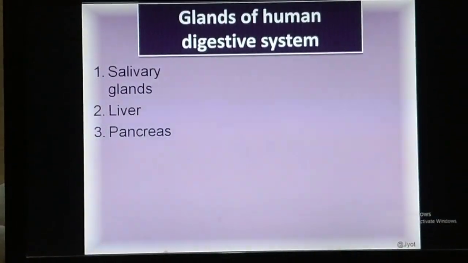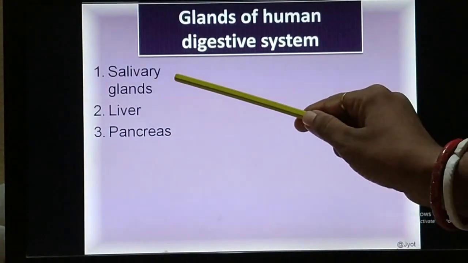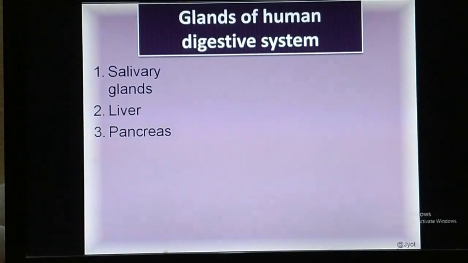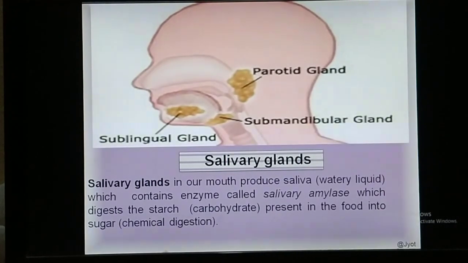Now, what are the glands of digestive system? Associated glands. Okay, so there are 3 associated glands which help in the process of digestion. So the alimentary canal and these 3 digestive glands together carry out the process of digestion. So what are these glands? Salivary glands, then liver and pancreas. Now we will discuss one by one. So first one is your salivary glands.